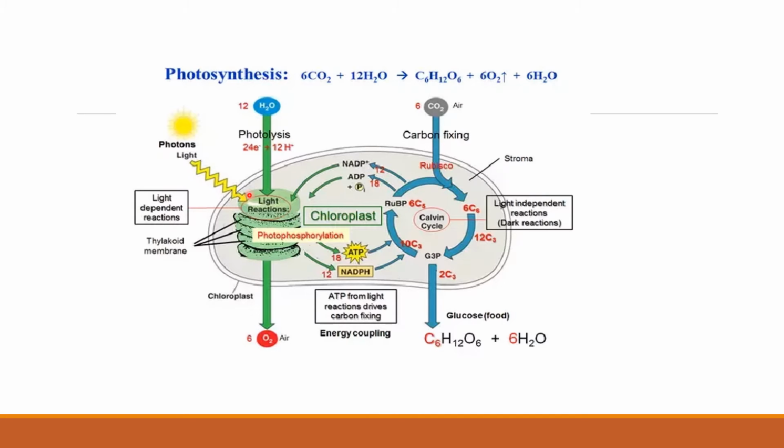So this light reaction takes place in grana, whereas the dark reaction takes place in the matrix or the stroma of a chloroplast. This reaction is known as light independent reaction because it doesn't require light, but it takes place, both the reactions take place during the daytime.